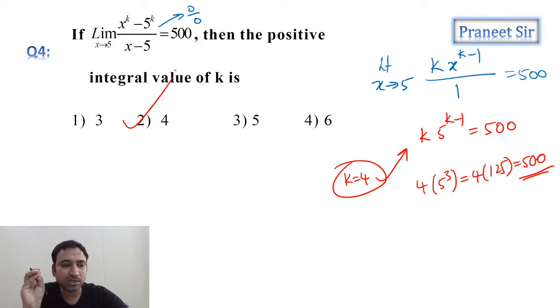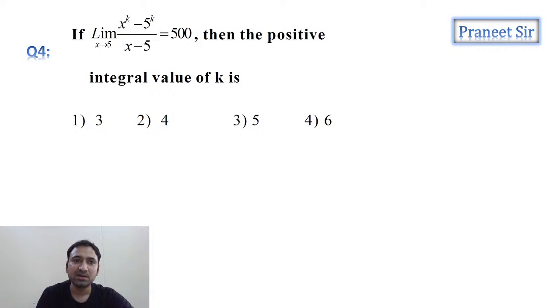Got it now? So easily we get it. Whenever 0 by 0 or infinite by infinite, directly you can apply L'Hospital rule and you can get the answer very easily, guys. Got it now? So the answer is 4. Right. Chalo, guys. Let's move to the next one.